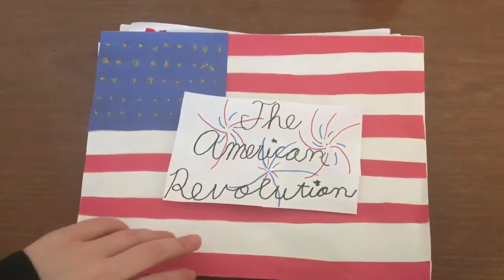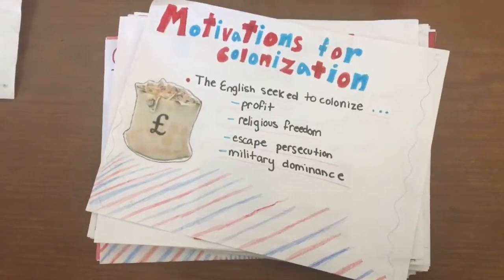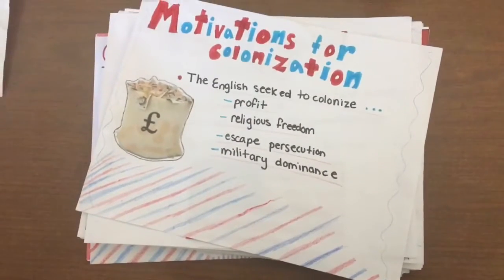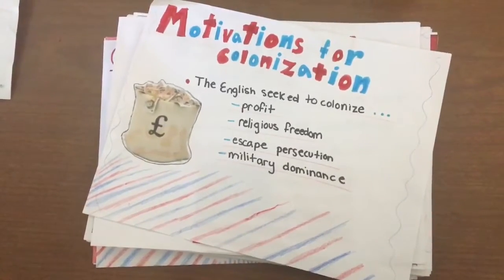The American Revolution. Motivations for colonization. The English sought to colonize mainly because of profit, religious freedom, and to escape the continual persecution they received.